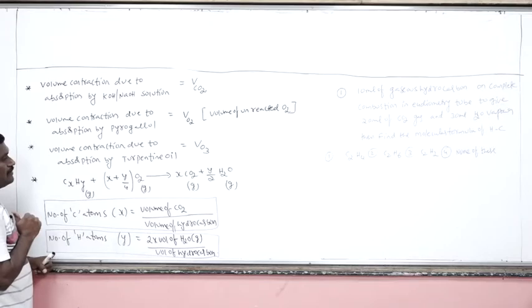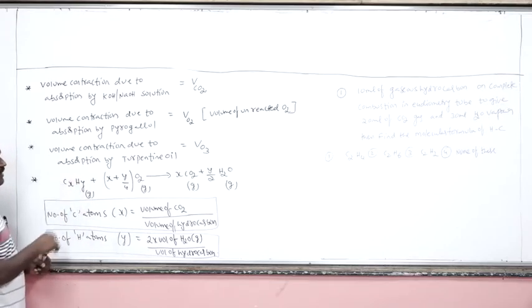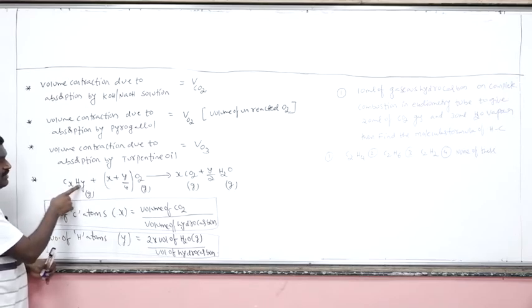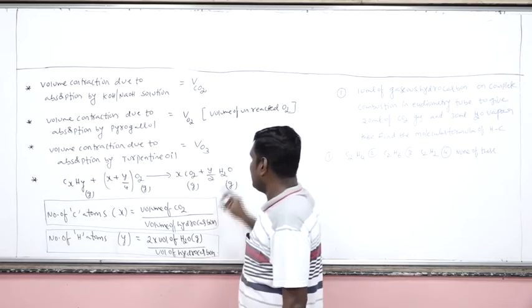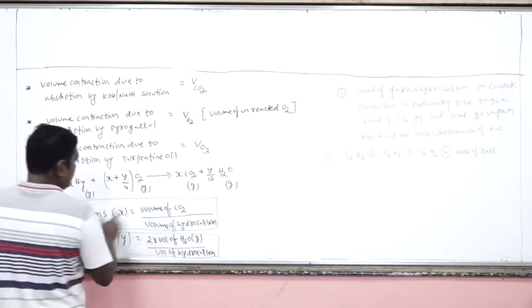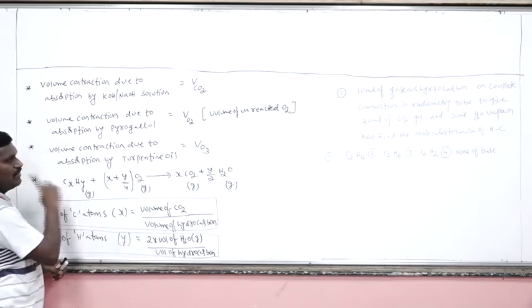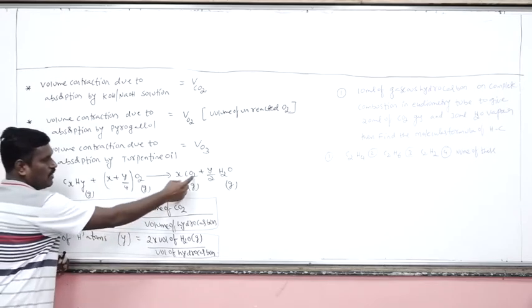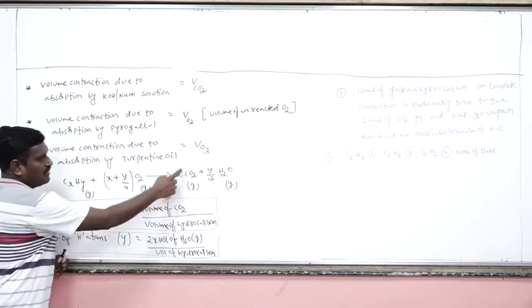Now, we know this is a standard example for the combustion of a hydrocarbon. Now here, how to find the molecular formula of a hydrocarbon? With the help of the stoichiometry, how many carbon atoms will be there? X. How many hydrogen atoms? Y. How many carbon dioxide? xCO2. Water molecules y by 2. Now to find the number of carbon atoms, we have to know the number of moles or volume of the CO2 from the volume of the hydrocarbon. So the volume of CO2 given, divided by the volume of hydrocarbon taken, will be equal to the value of x.